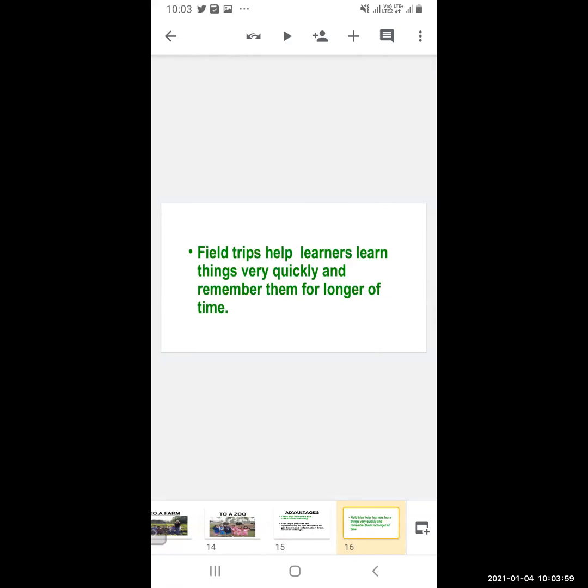Field trips help learners to learn things very quickly and remember them for a longer time. So when they are actually visiting the place, that helps them to think about whatever things they are seeing, and their observations. So they learn them quickly, and they also remember them for a longer time.